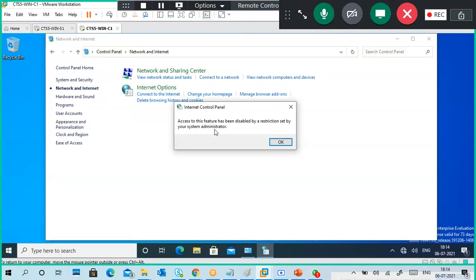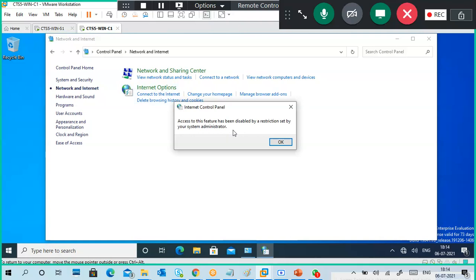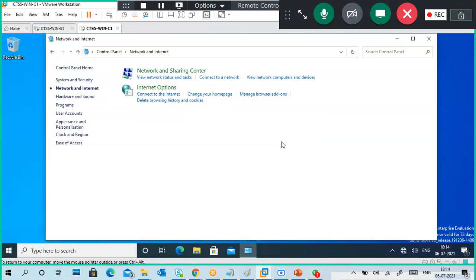So instead of opening that properties box, it is showing access to this feature has been disabled by a restriction set by your administrator. Got it? So if you want to change your home page, you click here. You cannot do it. So through the server, I restricted at client side.